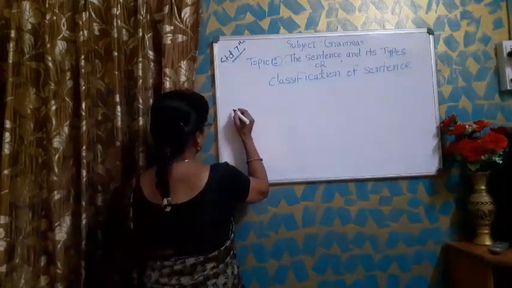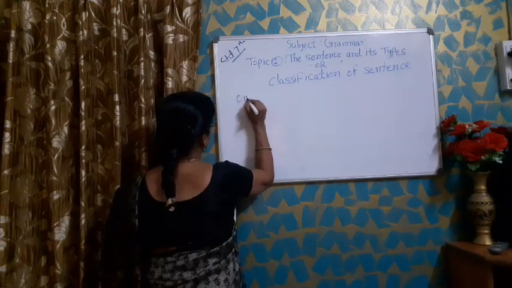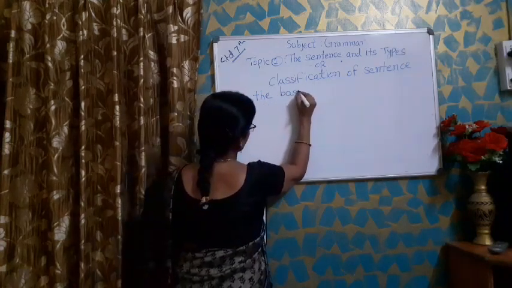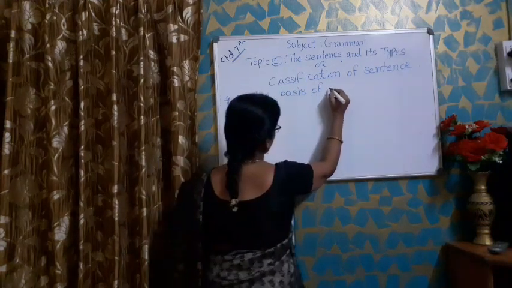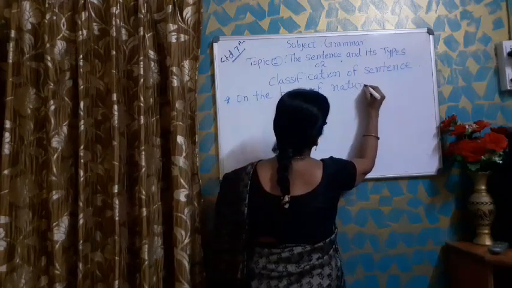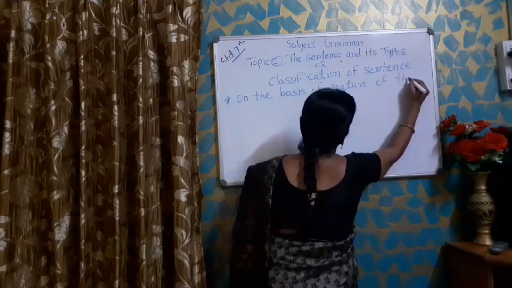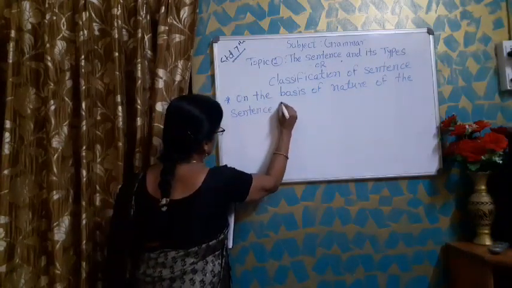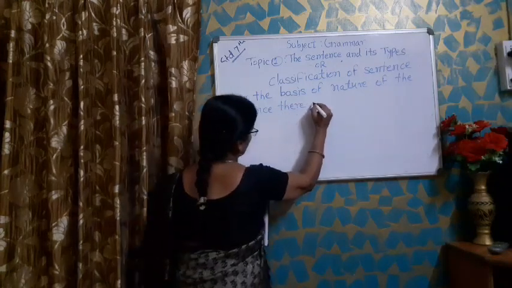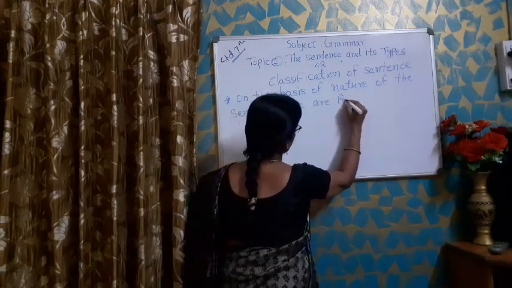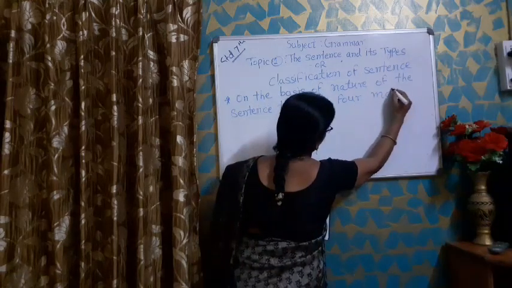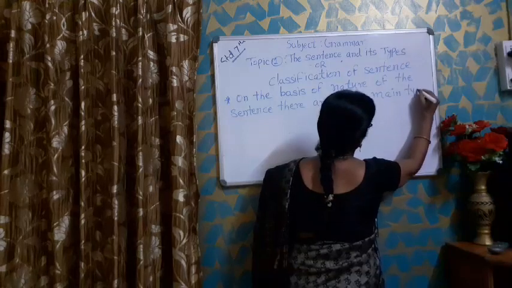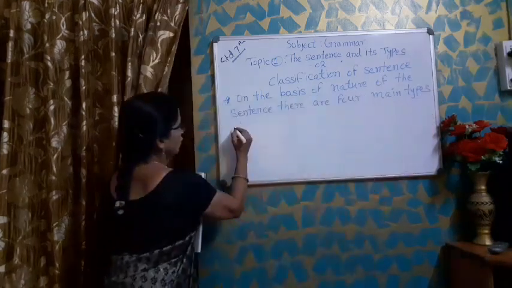Now, write down: on the basis of nature of the sentence, there are four main types of sentences.